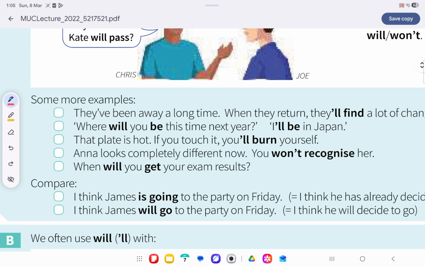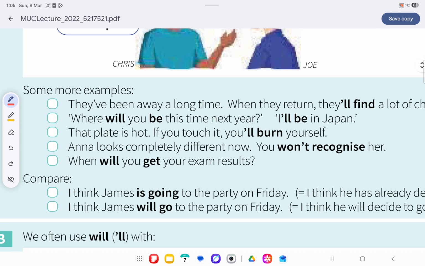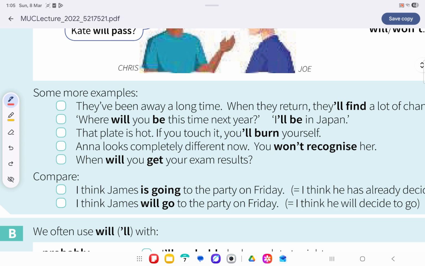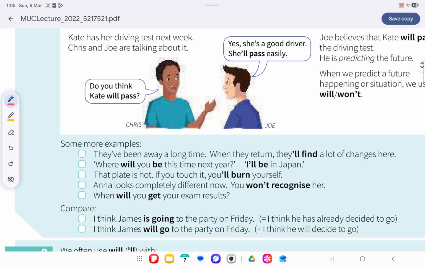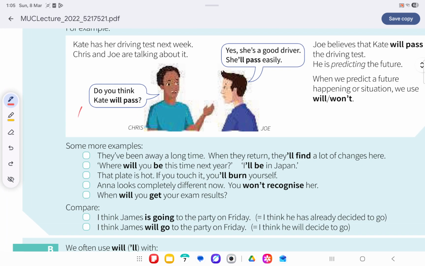Anna looks completely different. You won't recognize her. When will you get your exam result? In all these sentences we talk about the future, and the sentences are about predictions, what we know and what we believe.